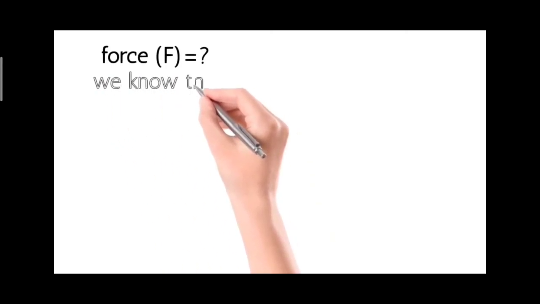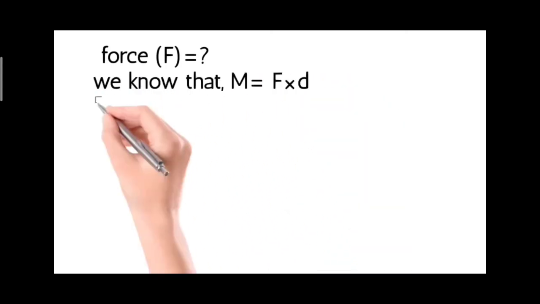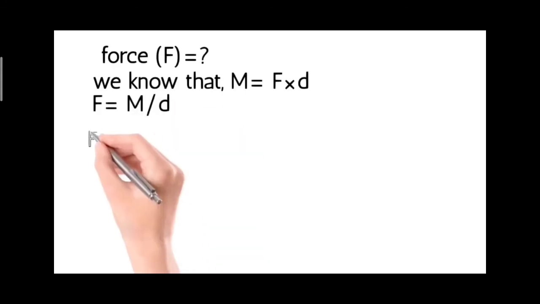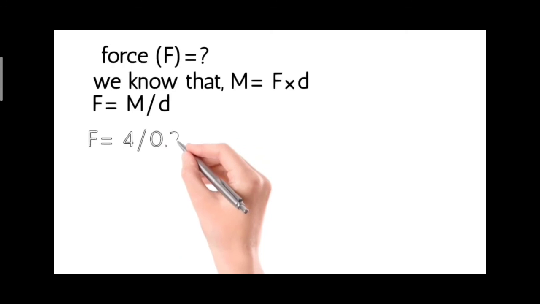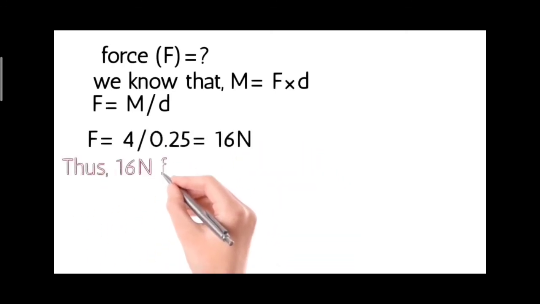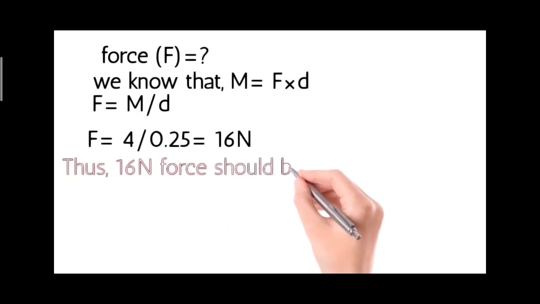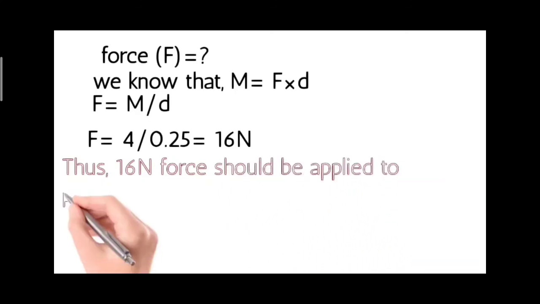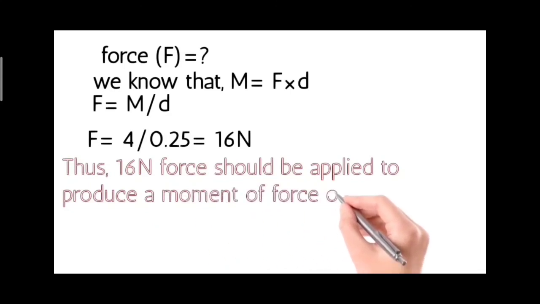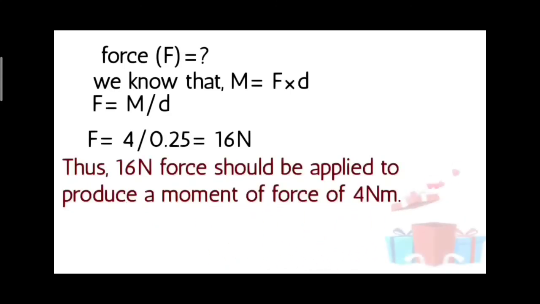We know that M is equal to F into D. With the cross multiplication, we will get F is equal to M divided by D, that is 4 is divided by 0.25, that is 16 Newton. Thus 16 Newton force should be applied to produce a moment of force of 4 Newton meter.